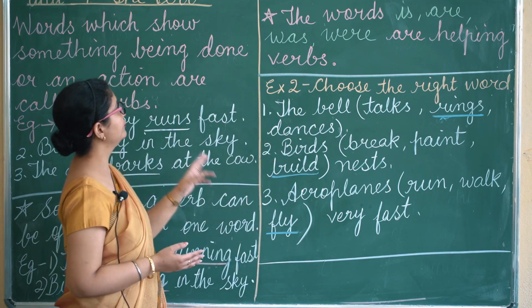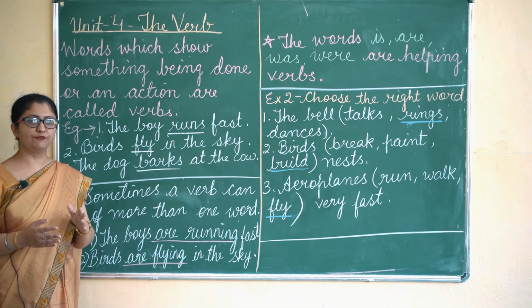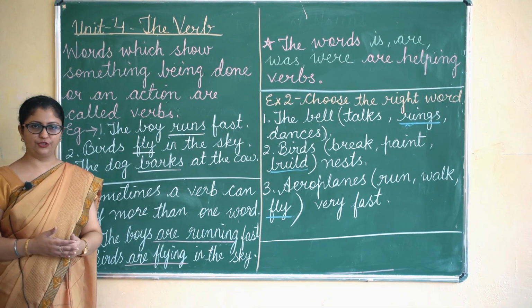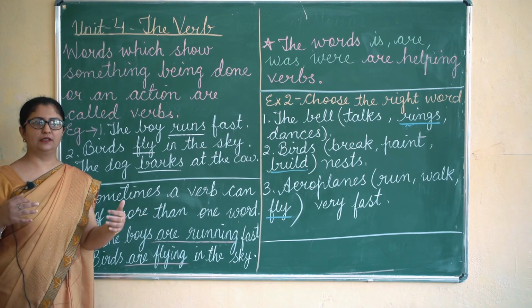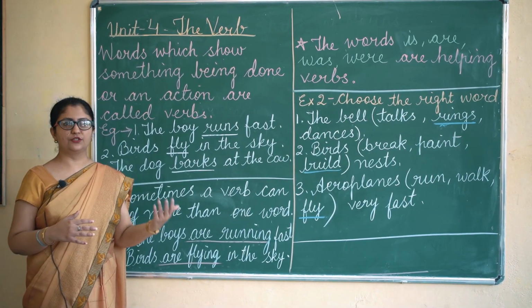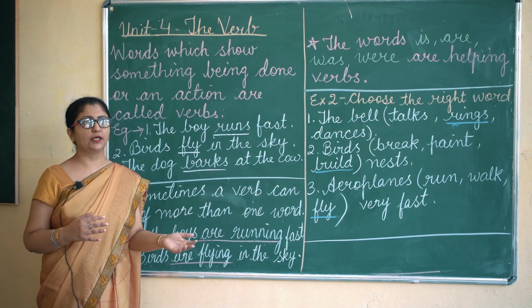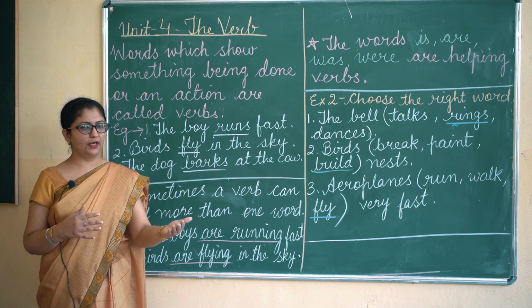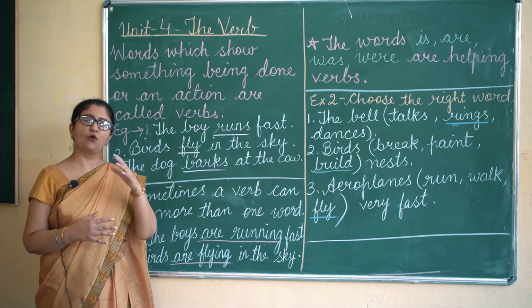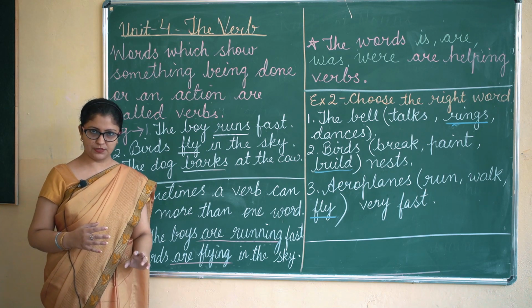Once again we will just revise what verbs are. Verbs are action words. We perform so many actions in a day: we eat, we drink, we sleep, we sit, we watch something. All these actions, like watching, running, eating, drinking, are called verbs.